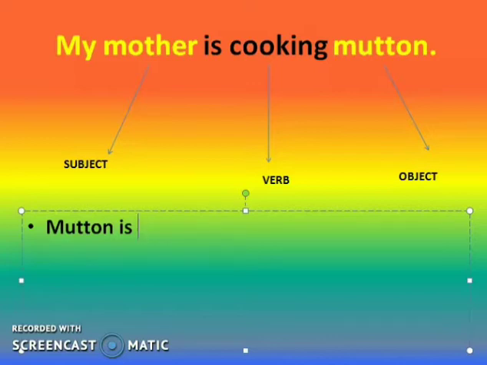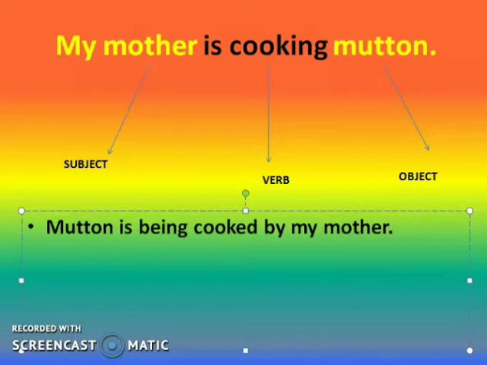Then the next thing, as it is written in the continuous tense, ing is written. So after this be verb, I will write being. Mutton is being. Then the third form of the main verb. My main verb here is cook. So I will change it into the third form. Mutton is being cooked. Then the preposition by, then my mother. Clear? So how I have framed this one? What is the structure of the sentence you got after writing this one?